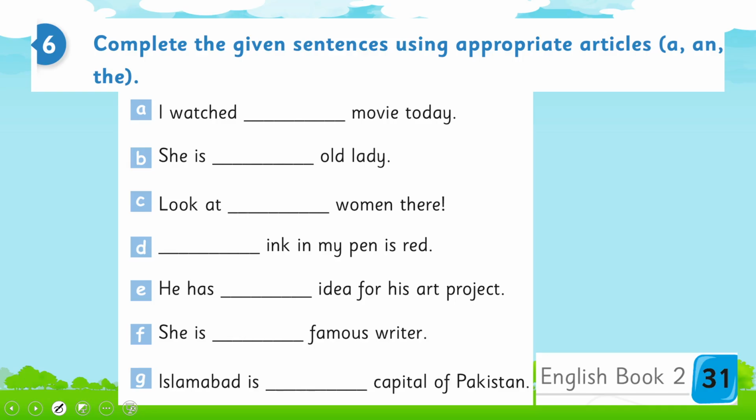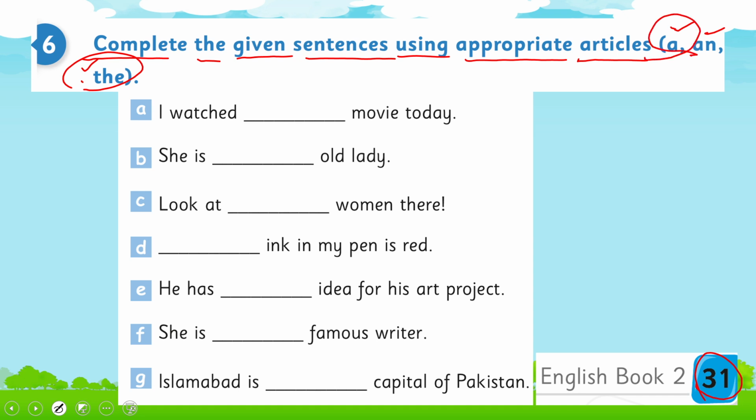Now open your book on page number 31. Here is the instruction. Complete the given sentences using appropriate article. And what are the articles? A, an and the. So there are three articles. We know now where to use which article. So you will use the appropriate article to complete these sentences.